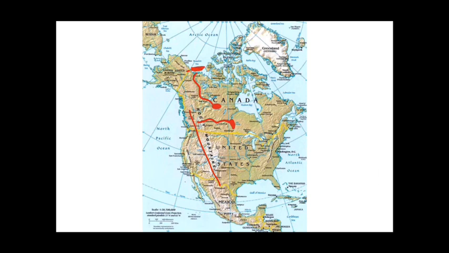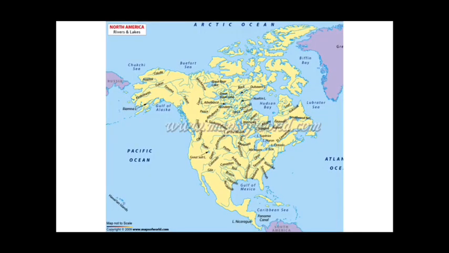Mackenzie Bay lies over here which is a part of Beaufort Sea and ultimately Beaufort Sea is a part of Arctic Ocean. And this Mackenzie River is the longest river of Canada which originates from the Great Slave Lake. As you can see in this map, this is Great Slave Lake written over here and from here originates a river that is Mackenzie River. This is Mackenzie Bay which is a part of Beaufort Sea and ultimately a part of Arctic Ocean.